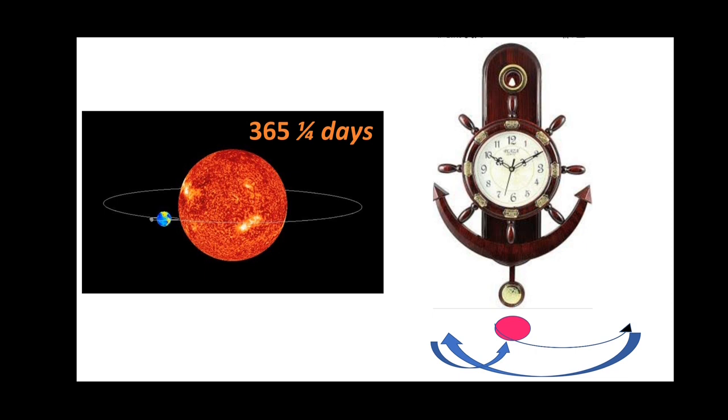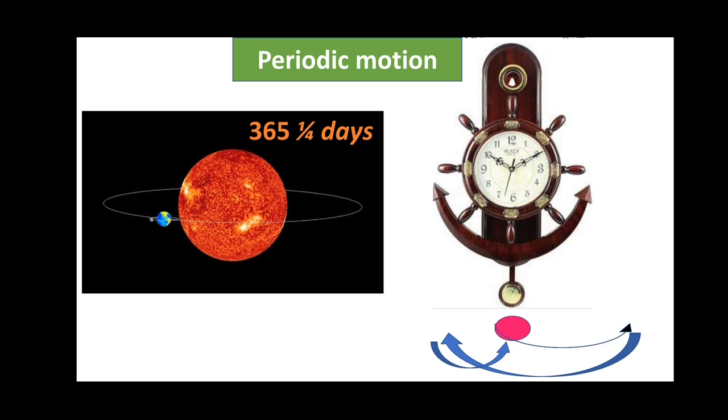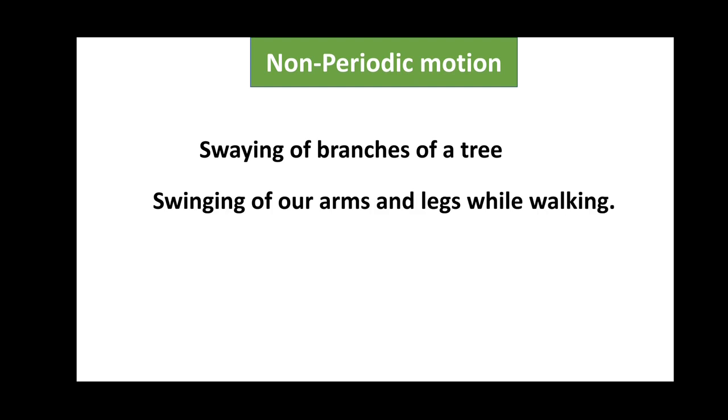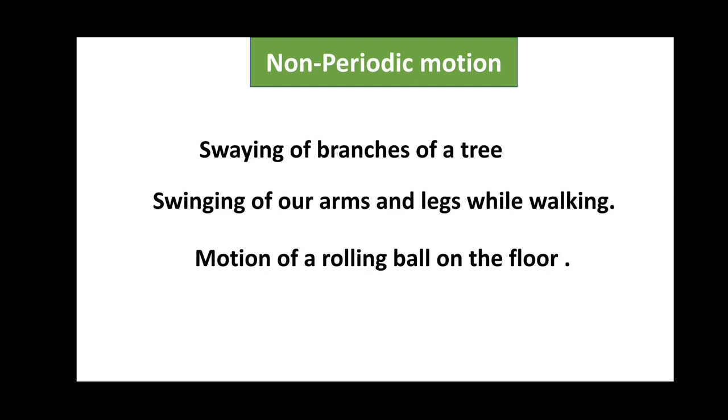Okay. So examples of non-periodic motion are swaying of branches of a tree, motion of our lungs during breathing, swinging of our arms and legs while walking, and motion of a rolling ball on the floor. In the case of periodic motion, we already discussed the Earth revolving around the sun and the movement of a pendulum on a wall clock.